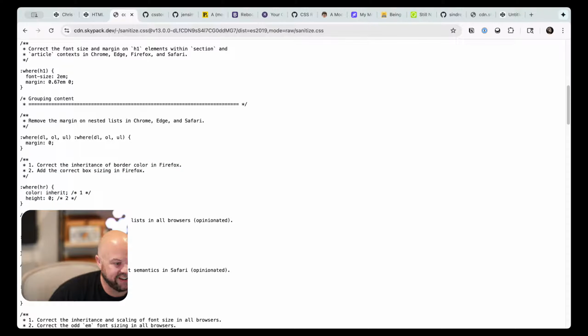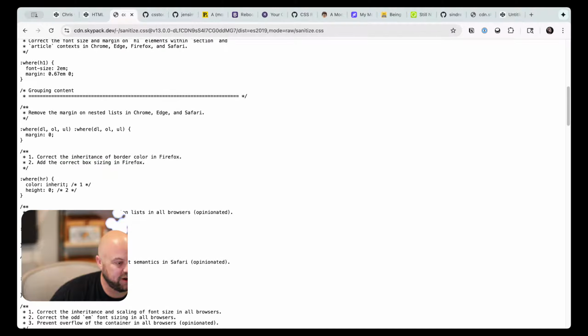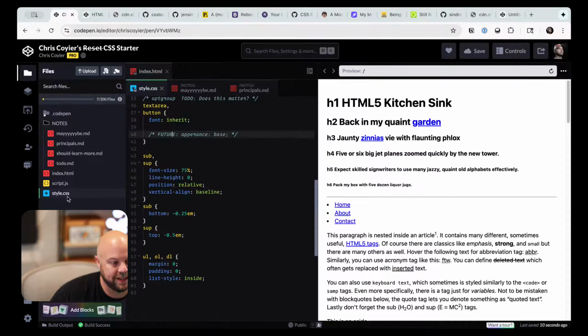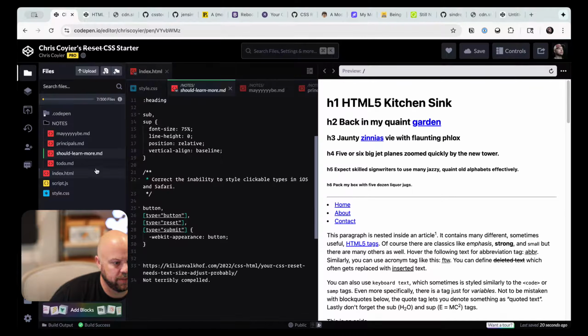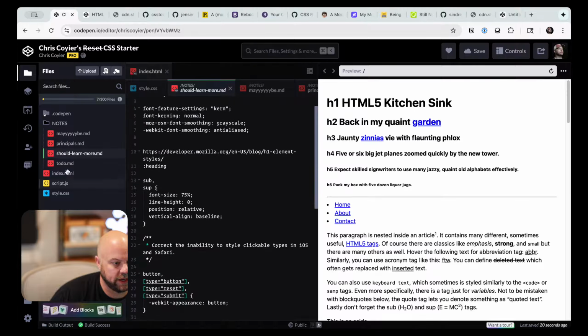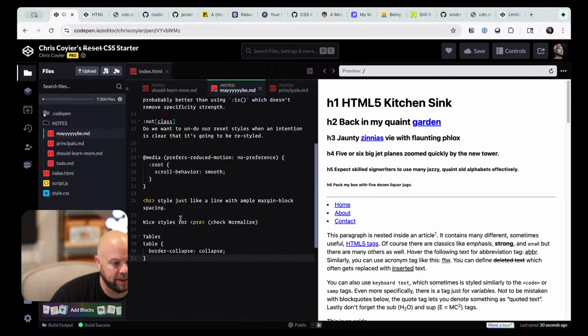HRs that inherit their color. I guess that was a fix in Firefox. I'm not sure how much I care about that. We have HRs on our to-do list already. Or do we put it on our should-learn-more list? I saw an HR on here somewhere. Was that the maybe list?